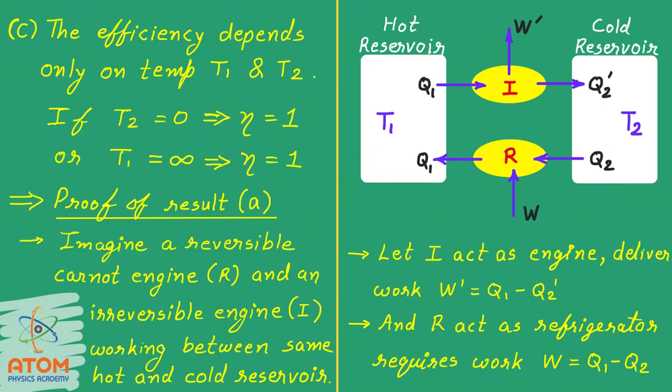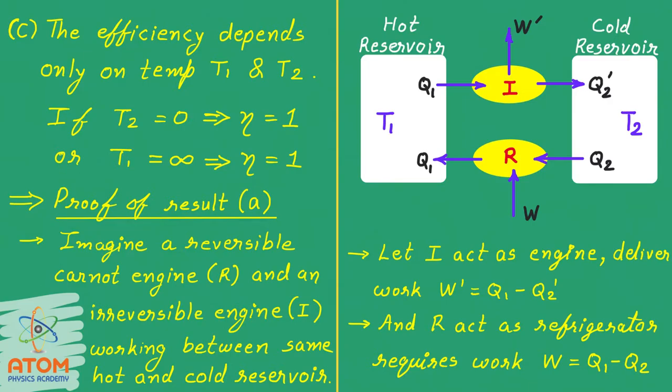So if you take the temperature of the cold reservoir to be 0 Kelvin, then the efficiency of the Carnot engine will become 100%. The same way, if we take T1 equal to infinite, then also efficiency eta will become 1. So these are two situations where we can get 100% efficiency in a Carnot engine.